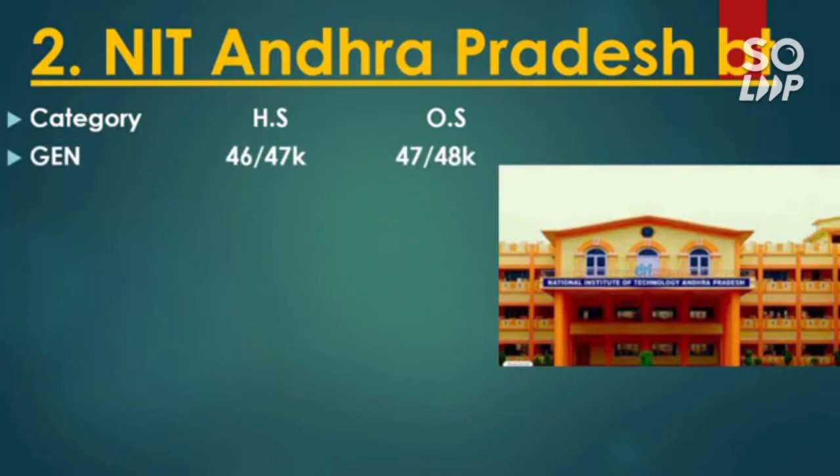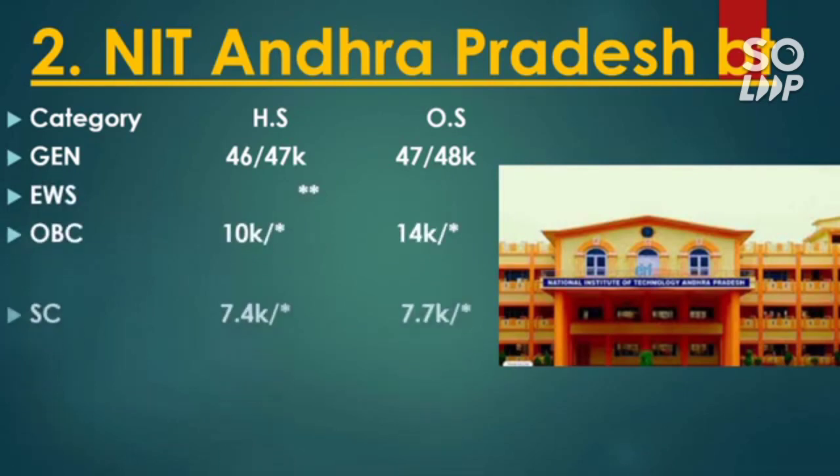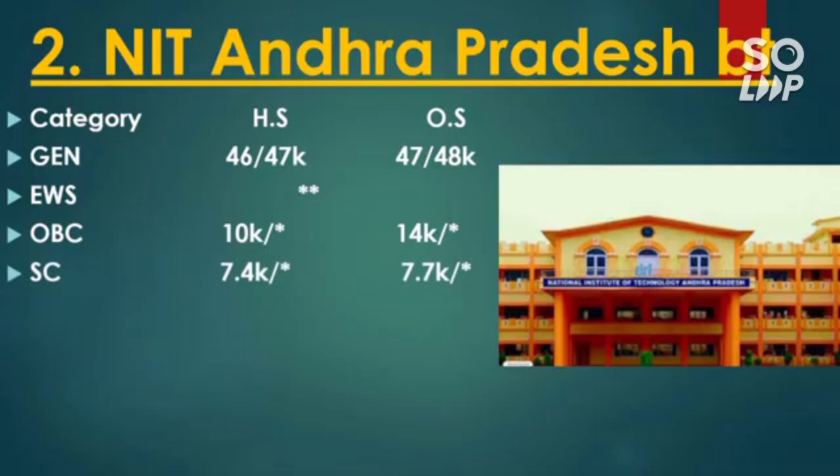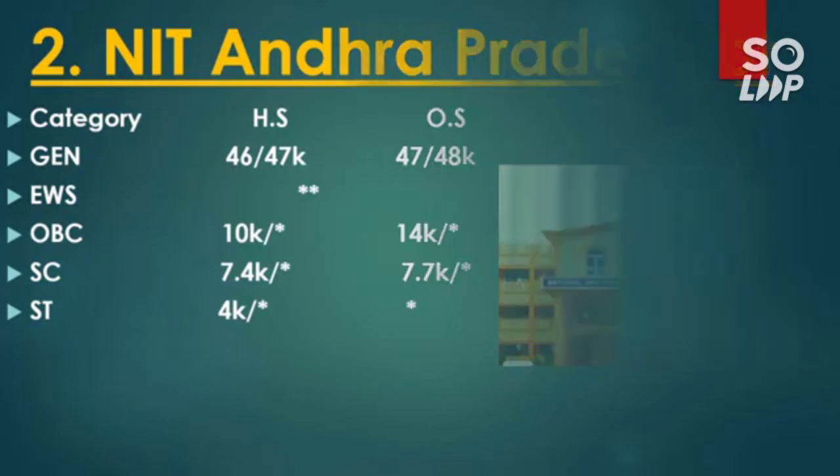If you score around 95 or 96 percentile, you can get this NIT if you are an other state student and general. For EWS, no seat reserved. For OBC, 14,000 male, and for SC, 7.7 thousand. And wherever you find the star marks, that means that category is not reserved. So for ST, home state 4,000 and no other reservation. So this is all about NIT Andhra Pradesh.